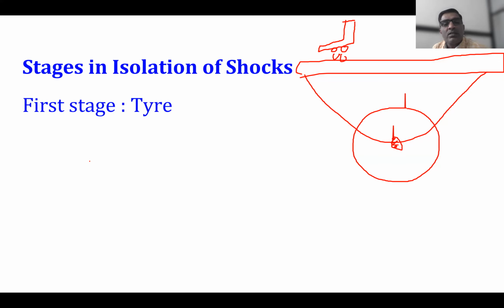The first stage is the tire. Here, I will just draw. This one is a tire, inside which air is inflated. So the first stage which isolates the shock is nothing but the tire.